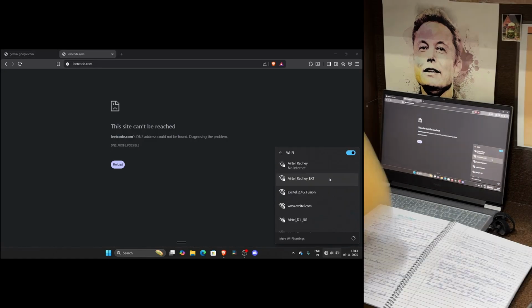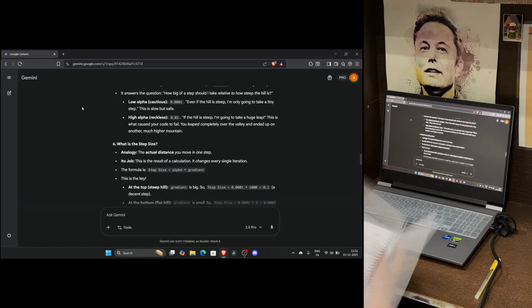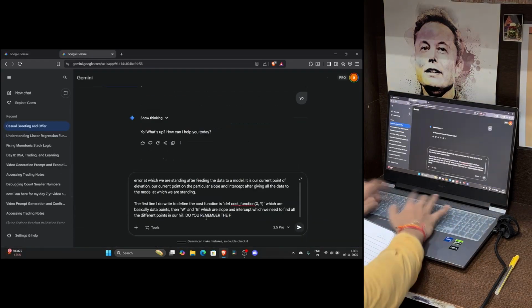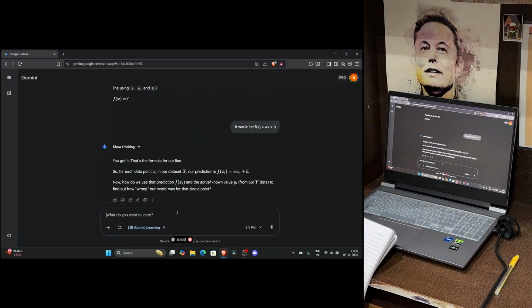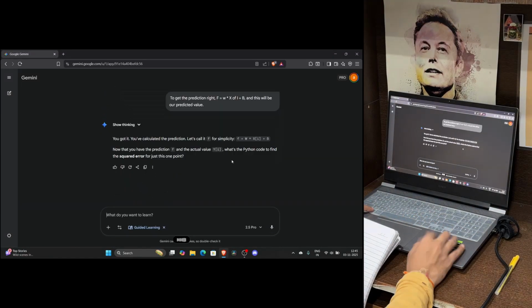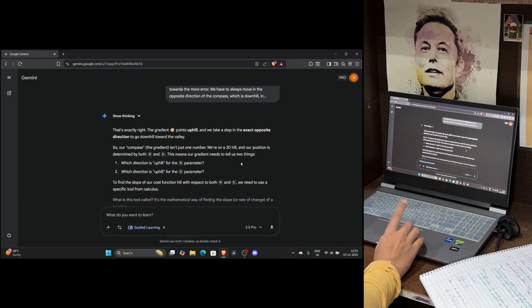Next up is machine learning. In my last video, I used the Foggy Hill Analogy to understand the theory of linear regression. Today was all about bridging that gap from theory to practice, connecting that analogy directly to the Python code. With a little help from Gemini, I finally had that click moment. It's like the fog cleared, and I'm now crystal clear on how this entire engine works.